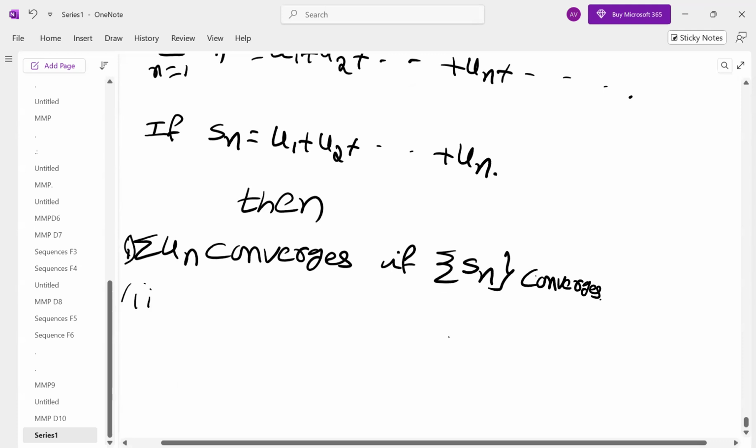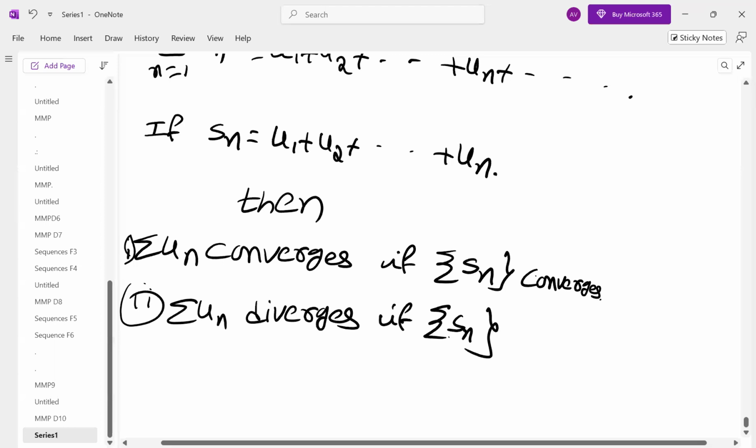Number 2, the series diverges if sequence Sn diverges. How to test for the sequence? When do we say this sequence converges? Take the limit of Sn. If the limit of Sn is finite and unique, we say the series converges. Take the limit of Sn. If it is infinity, it diverges, so the series diverges. If the limit of this is minus infinity, the sequence diverges, so the corresponding series diverges.